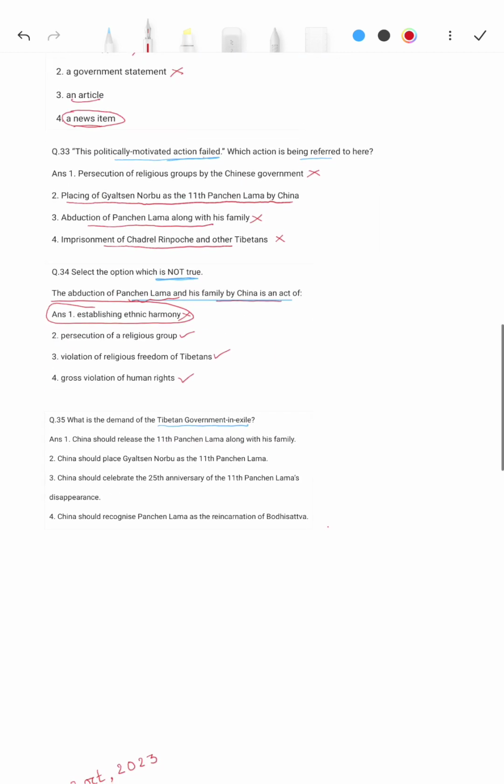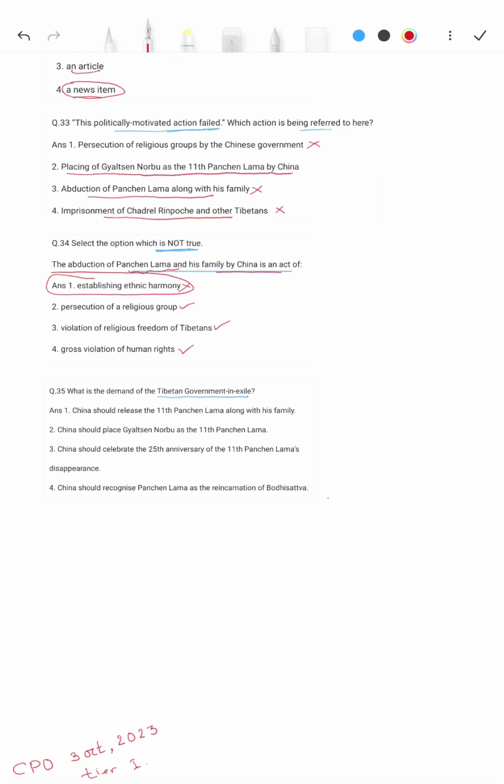So now, question number 35 is, what is the demand of the Tibetan government in exile? So following step number 4, that is eliminate answer choices that don't align with the information you have gathered. China should release the 11th Panchen Lama along with his family.